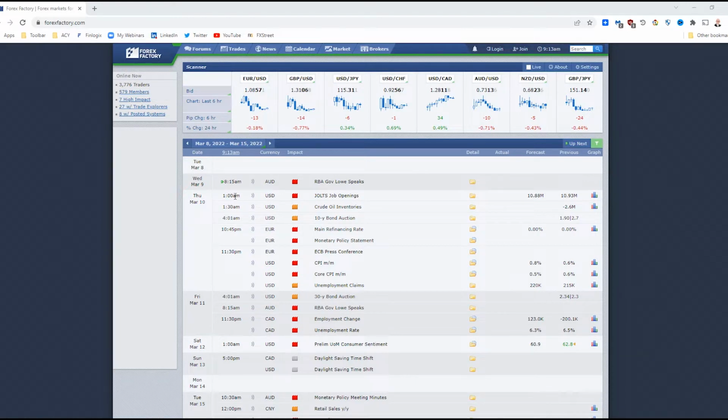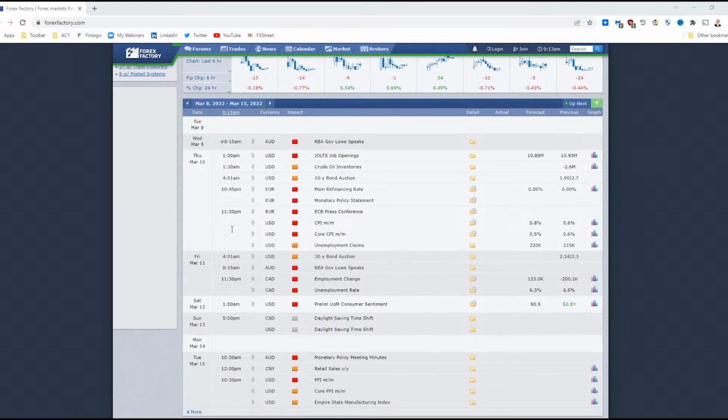Getting into early Thursday morning 1 AM, we've got the JOLTS job openings for the US. And then getting into Thursday 11:30 PM, we've got the US CPI, core CPI. Getting into Friday 8:15 AM again, RBA Governor Lowe speaking again, and then early into Saturday morning we've got the US prelim UoM consumer sentiment. So those are the things that could move the Aussie to the US dollar, so be aware of those things.